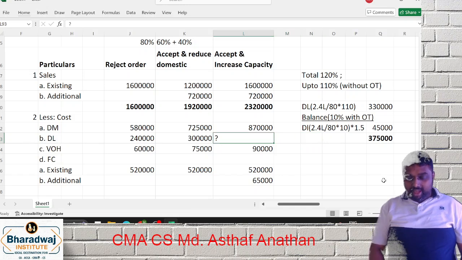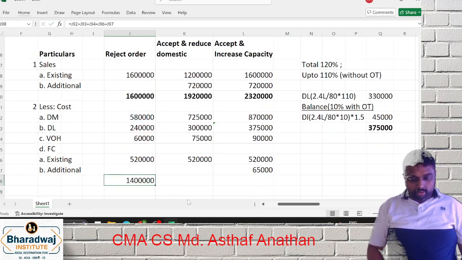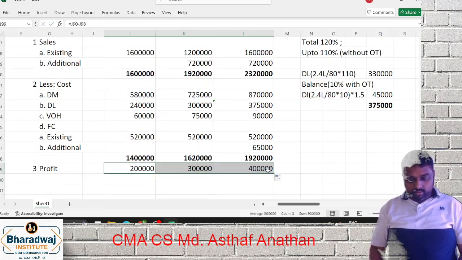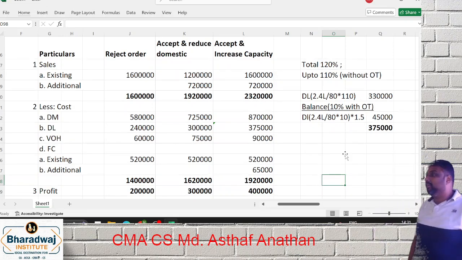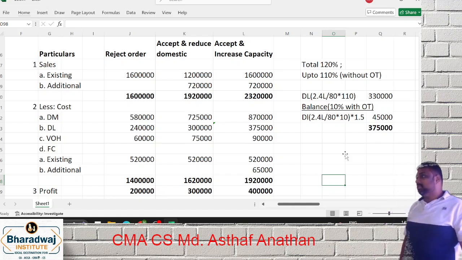You can do it a different way. I have done one method, that's all. So your answer is over. You can take your total cost: material plus labor plus variable overhead plus fixed cost. If you take all the cost, you will get the profit. For me, I am getting a fancy answer. See, you are getting a fancy answer. 2 lakh, 3 lakh, forward. Which option are you getting higher profit? So this is how. Are you clear?